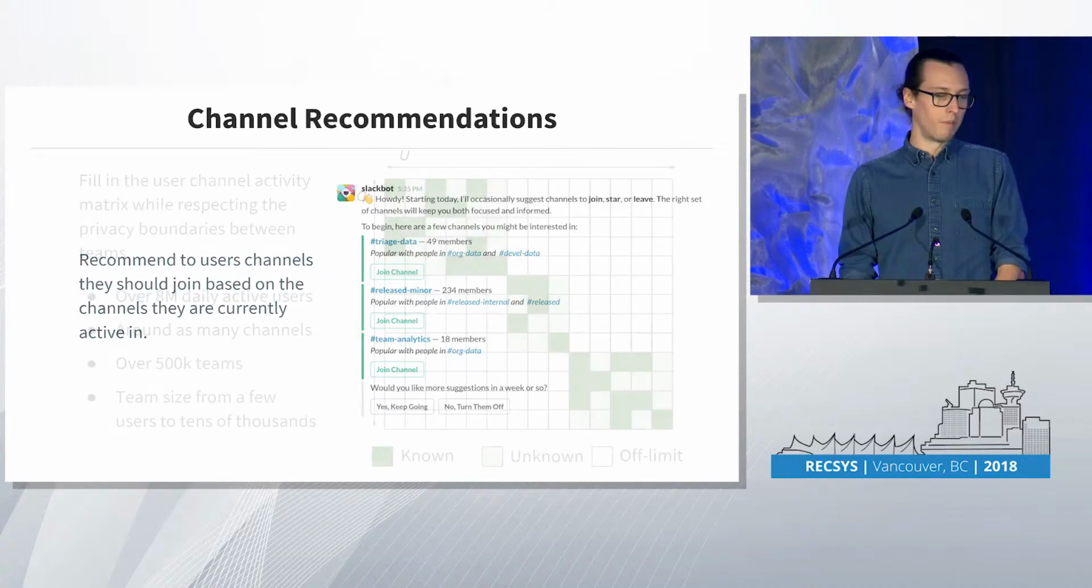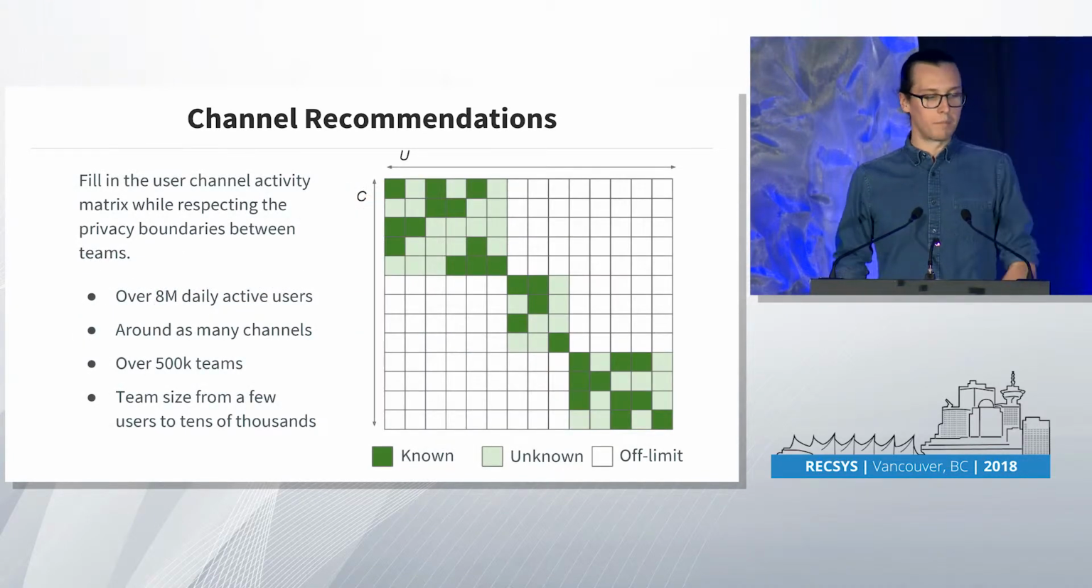In this case, the known items in that matrix are computed from the user's activity in this channel, so reads and writes activity. The light green are the unknowns, and all of the white is off limits. So basically channels or users that are not in the same team and that we don't want to recommend back to the user.